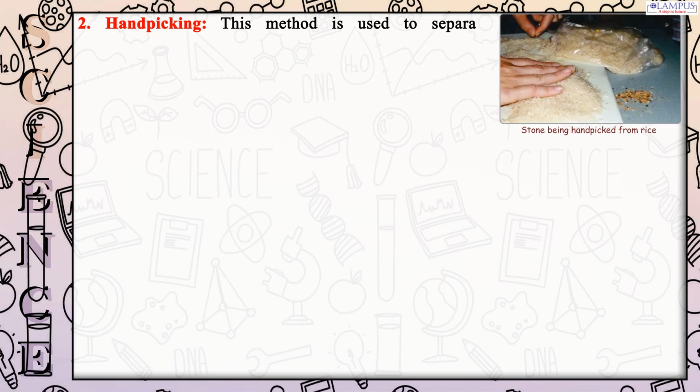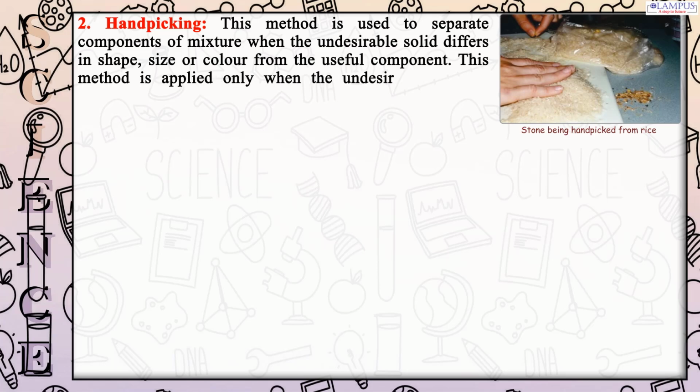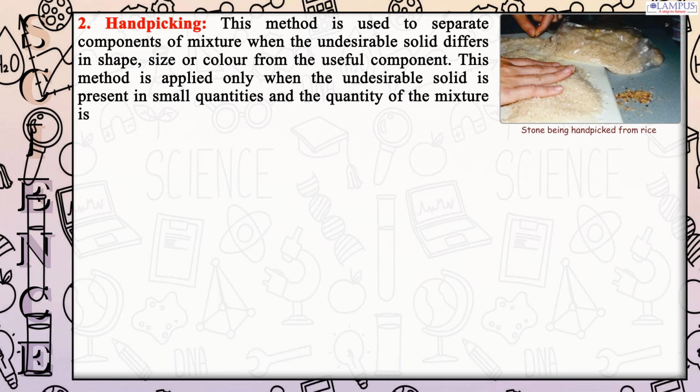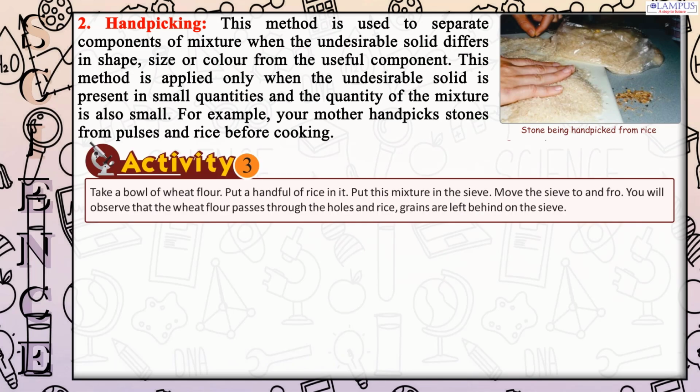This method is used to separate components of a mixture when the undesirable solid differs in shape, size or color from the useful component. This method is applied only when the undesirable solid is present in small quantities and the quantity of the mixture is also small. For example, your mother hand-picks stones from pulses and rice before cooking.